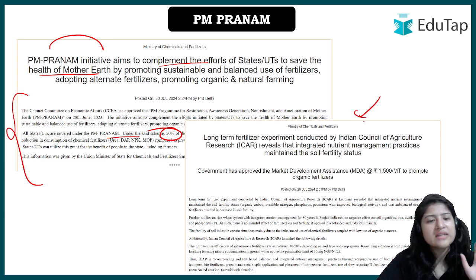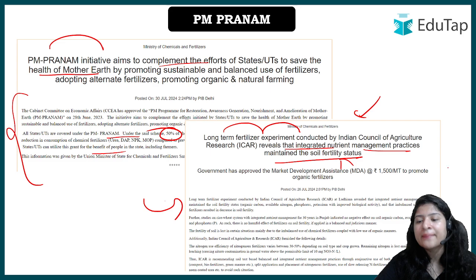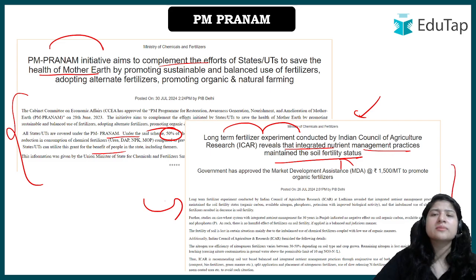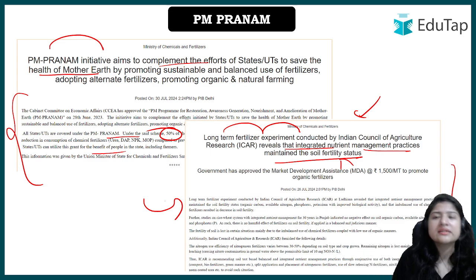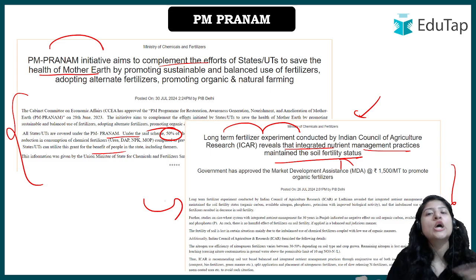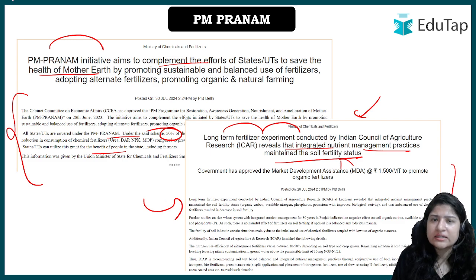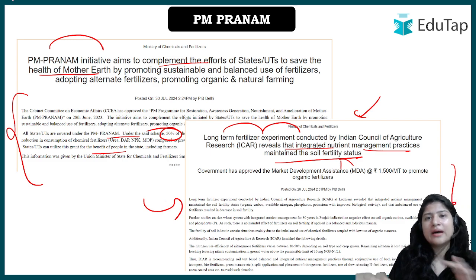So for sustainable agriculture, all the data here, look, 50% of 3 years, everything that we studied, everything the same was only mentioned over here. And this talks about how a long-term fertilizer experiment conducted reveals that integrated nutrient practices maintain the soil health status, okay. Again it talks about what is integrated nutrient management. This talks about again including the biofertilizers, whatever sources we have under alternative nutrients, to properly utilize that, not just rely on chemical fertilizer. Okay, to have a mix and match of everything.